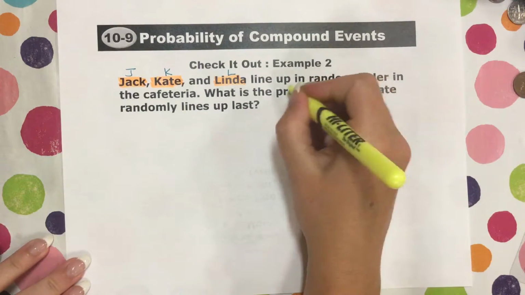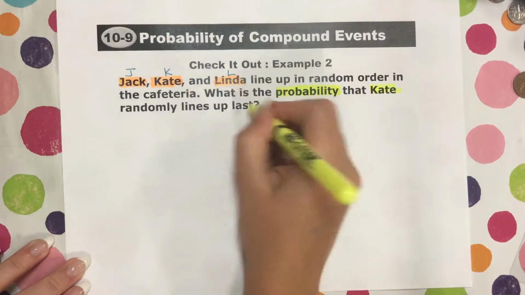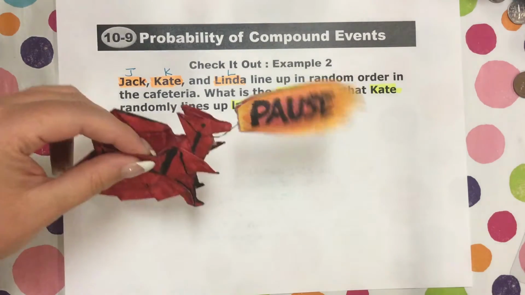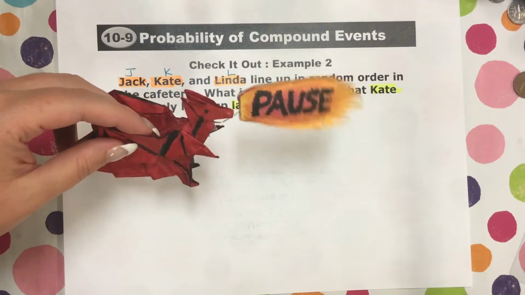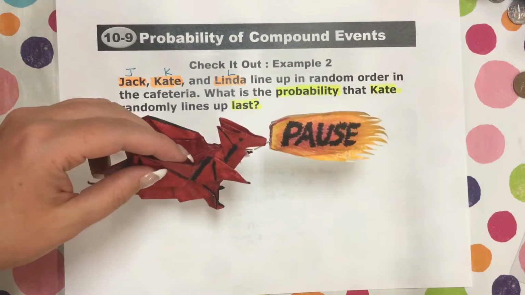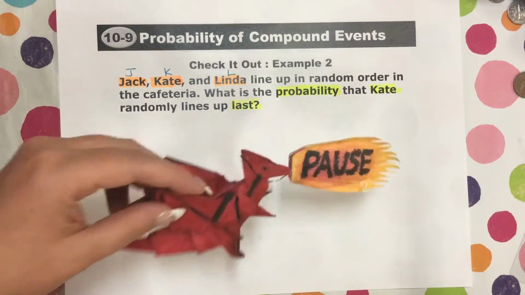So we're finding the probability of Kate being last. We still need to do a tree diagram, and then from that, we're going to find the favorable and the total number of outcomes, and then we can figure out the probability. So now it is time for you to pause, and I want you to go ahead and work out this problem. Use a tree diagram first, and then from the tree diagram, find the probability. Go ahead and pause. We'll see you in a bit. When you get done, press play, and we'll talk about the problem.